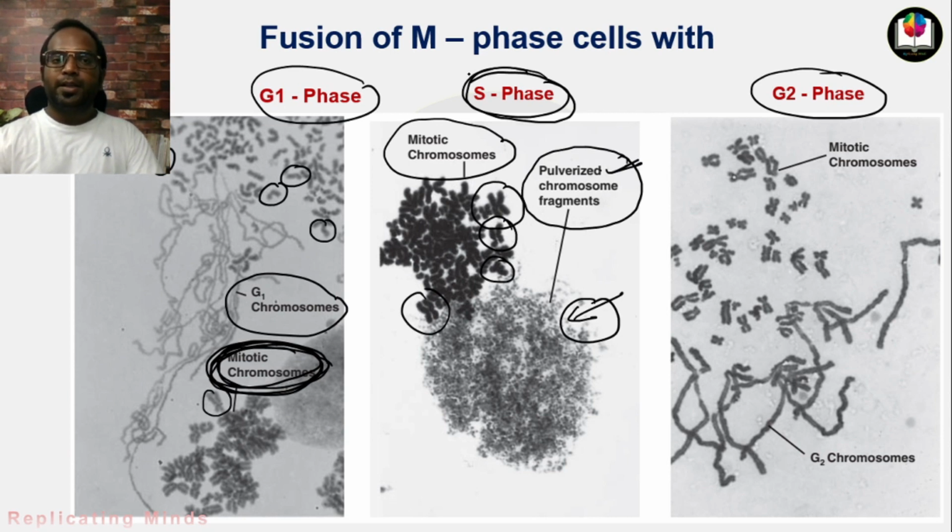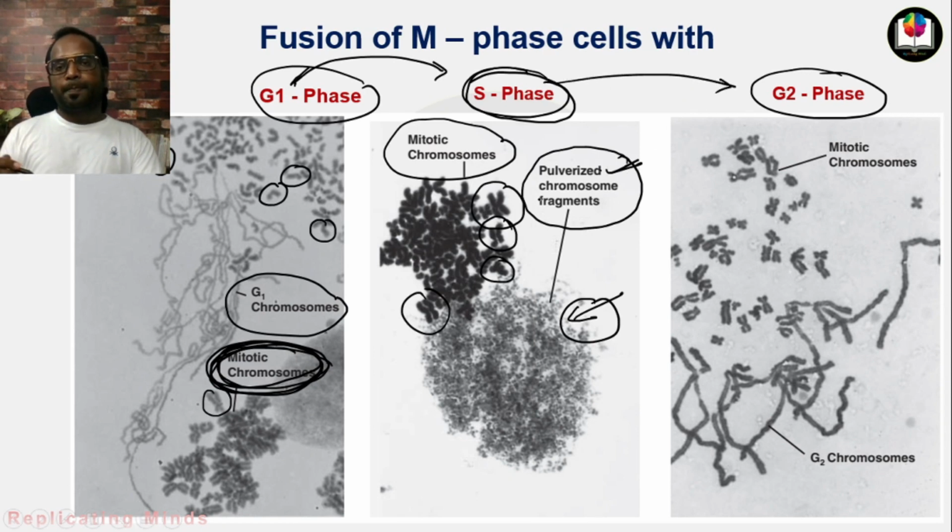You know that S phase comes after the G1 phase, and when S phase completes, the cell enters into the G2 phase. As the cell continues to move from G1 to S and S to G2, the chromosome appearance also changes. The chromosomes start to compact slowly, get shorter, and their thickness increases.